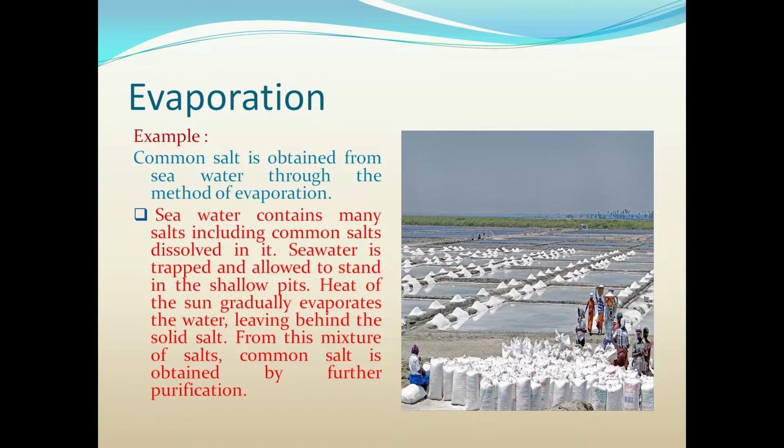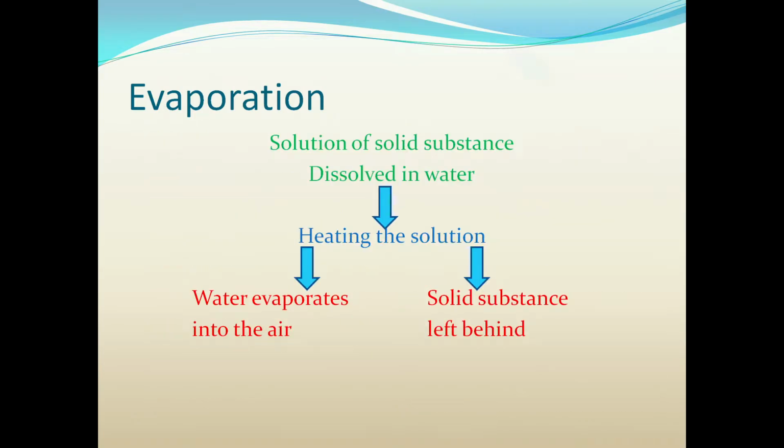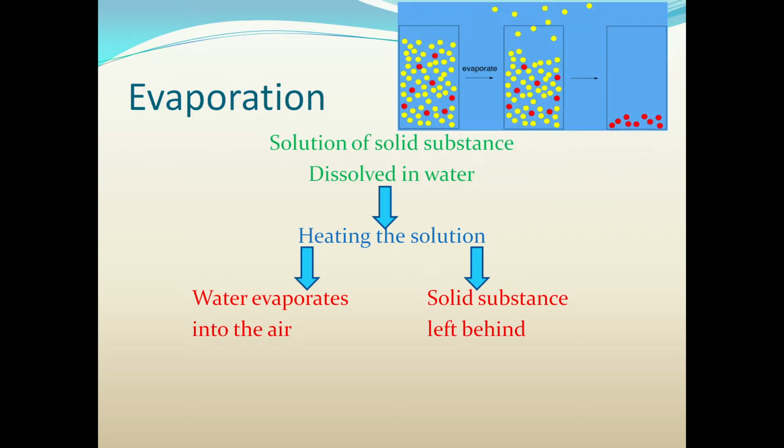As I told you, there are many salts in the seawater, but we need only common salt, not the other salts. From this mixture of salts, common salt is obtained by further purification.